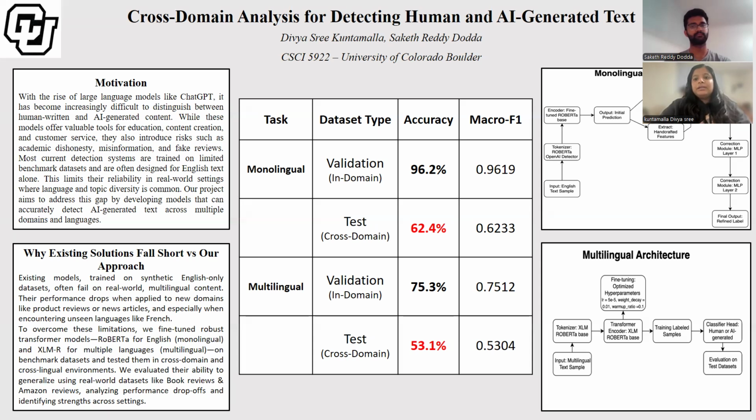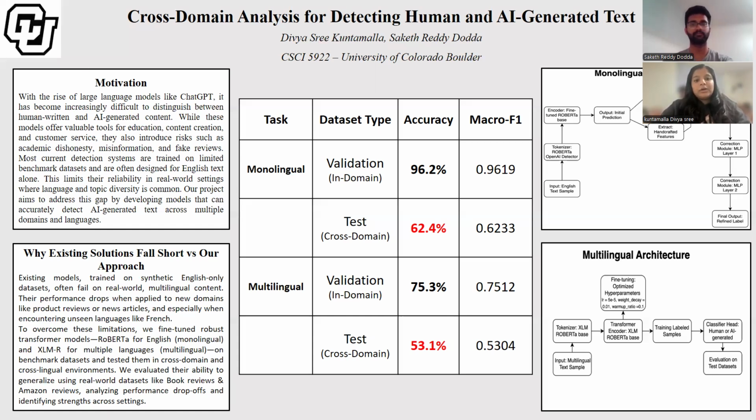So they often break down when applied to real world content, especially reviews or social media in other languages. We even tested our multilingual model on various languages it hadn't seen during training, like French, to stress its generalization ability. To address these gaps, we fine tuned RoBERTa for English and XLM-RoBERTa for multilingual text using high quality labeled datasets. Then we evaluated them across domains and languages, including book reviews, Amazon reviews, and unseen multilingual samples to measure how well they held up in realistic use cases.